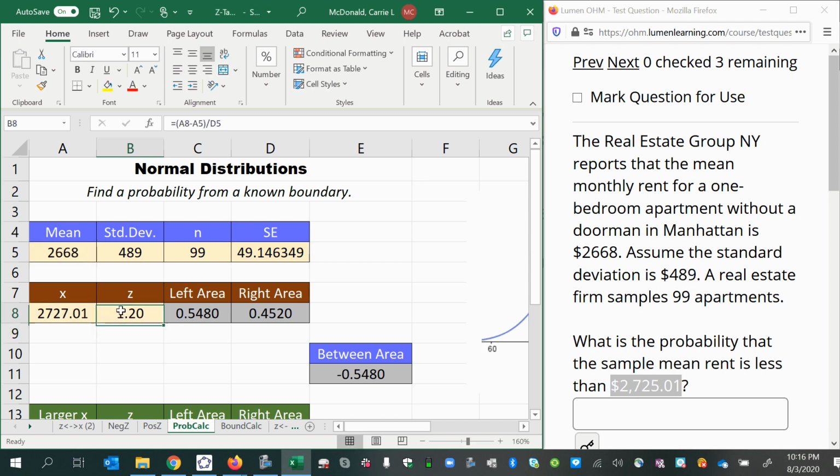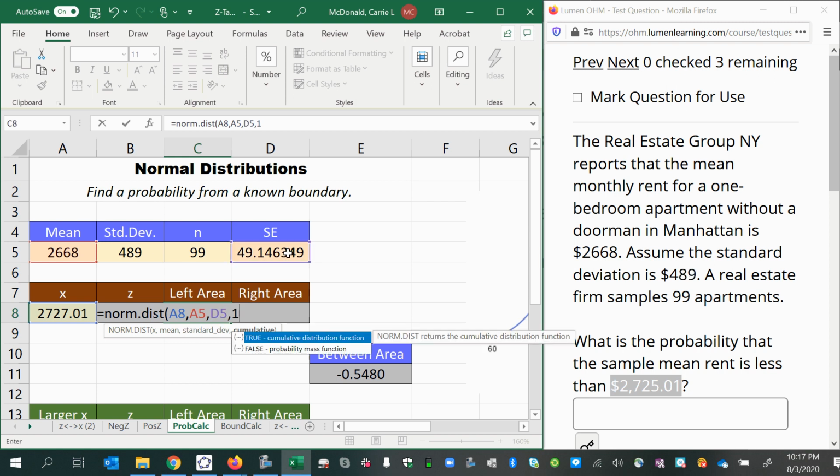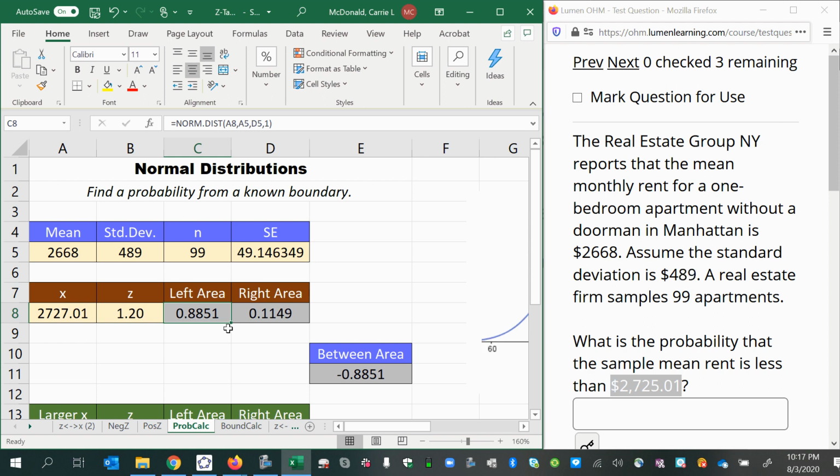Then we get a different z-score. Same thing with the normal distribution: we would still use that x boundary and this mean, but instead of the standard deviation, we would choose the standard error, and then 1 for cumulative. So that does give us a different answer.